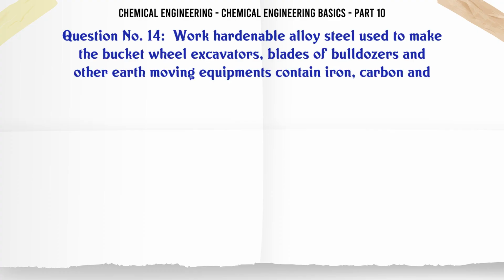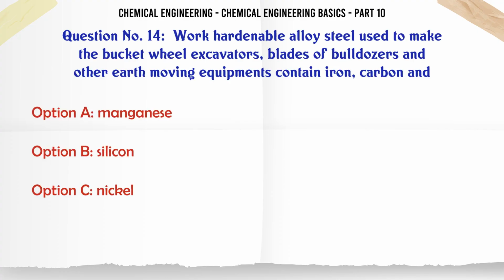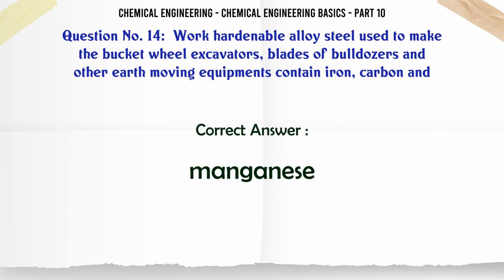Work hardenable alloy steel used to make the bucket wheel excavators, blades of bulldozers and other earth-moving equipments contains iron, carbon and A. manganese, B. silicon, C. nickel, D. chromium. The correct answer is manganese.